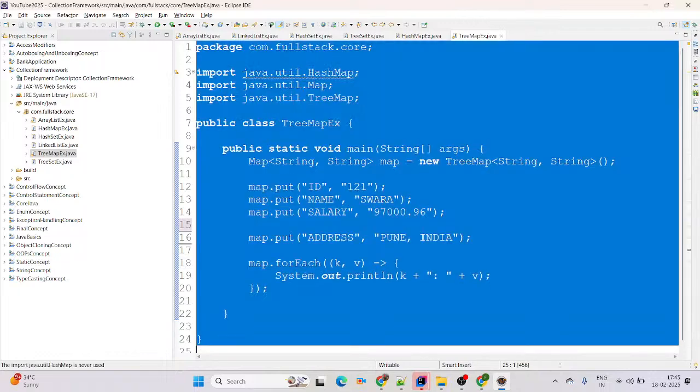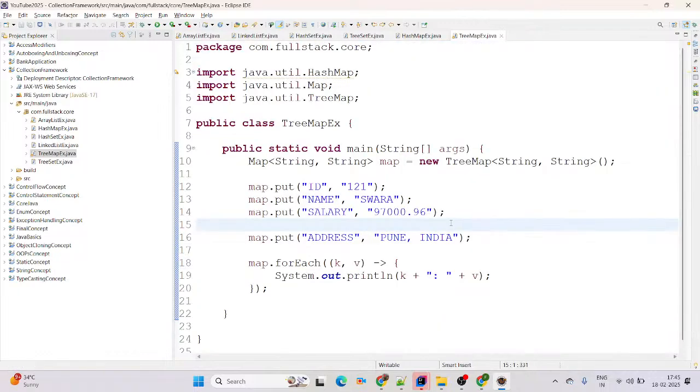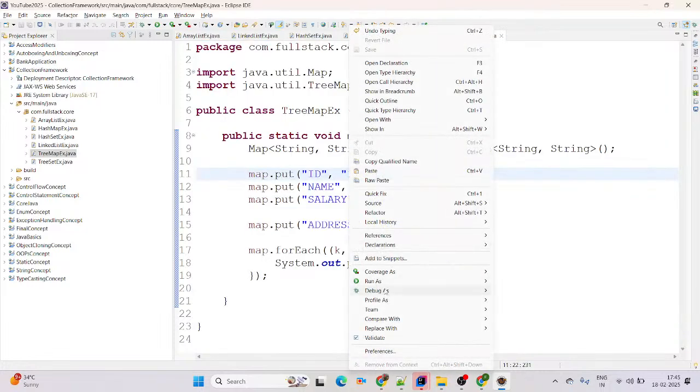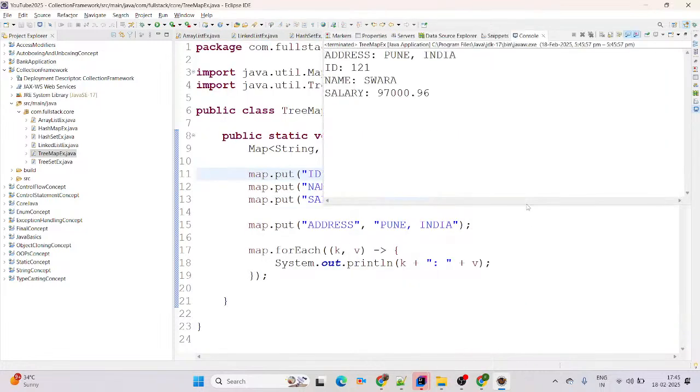Now again we run as Java application here, but line number 3 is unwanted. Do Control A, Control Shift O. It will delete the unwanted lines of code there. Now simply try again. Run as Java application. It will print the output, whatever we are expecting. Perfect. See, TreeMap means it follows the order. Which order? You can simply say the order is alphanumeric, and for numeric it gives more priority on the basis of key. TreeMap does not allow any null key, but it allows multiple null values.